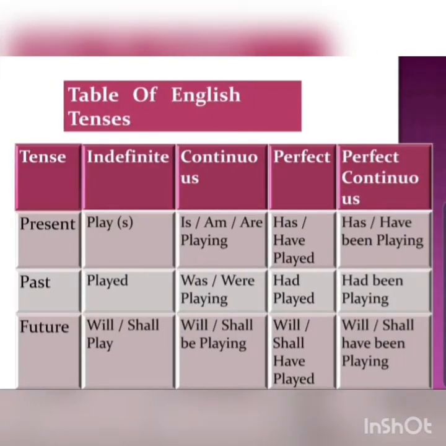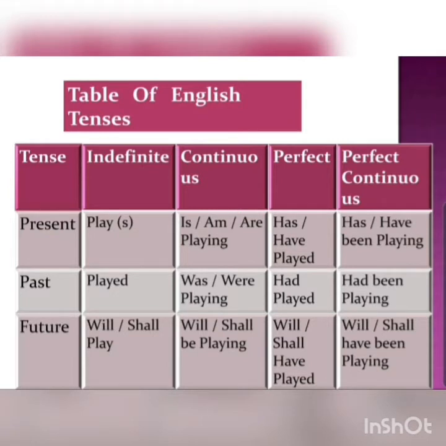Now this table is actually prepared to show you all the 12 verb forms which can be there for all the different types of tenses. The present, the past and the future are further divided into indefinite, continuous, perfect and perfect continuous.